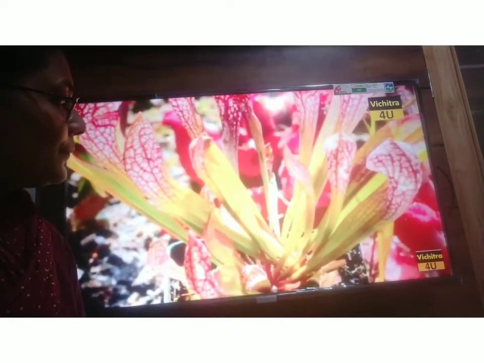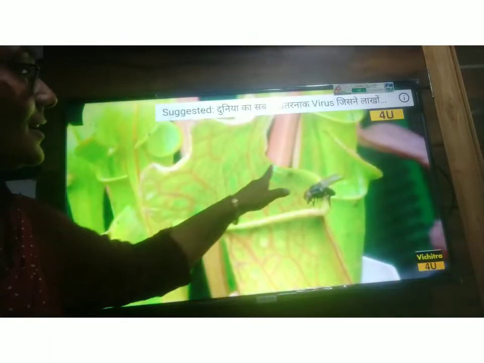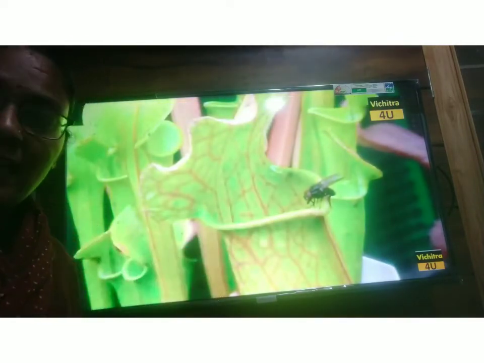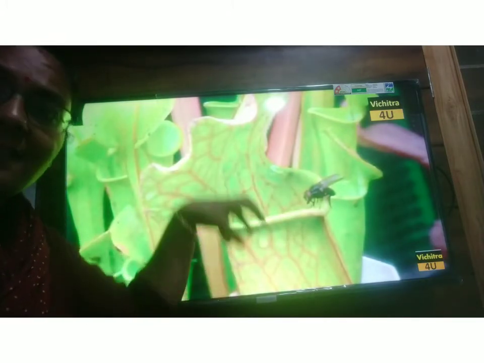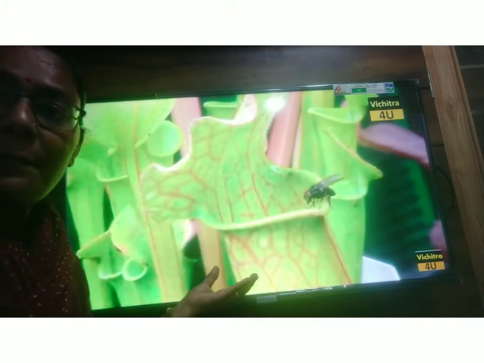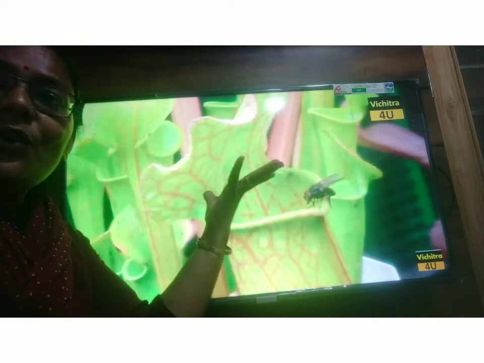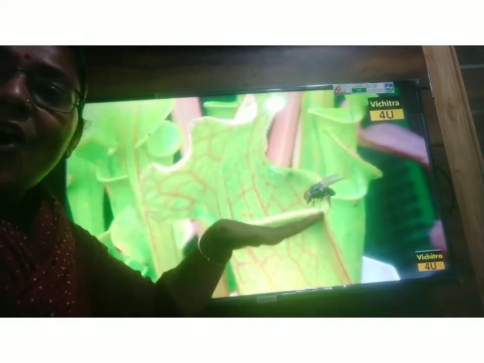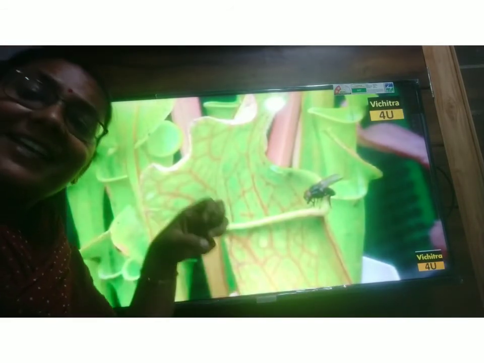Pitcher plant. Okay, you can see its vessel is like a pitcher. So whenever any insect comes and sits on it, its edges are so sticky that when the insect comes inside, it slips down inside it. And because the juices are present inside it, the insects get digested. When the insect tries to come out, this is the lid present on it. So this lid does not allow it to come out, and the insect gets digested easily inside.